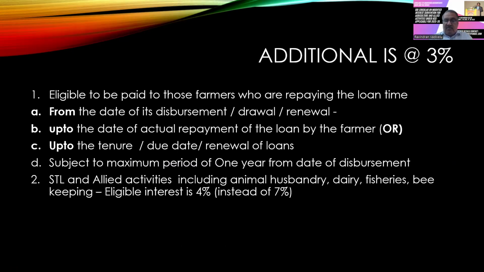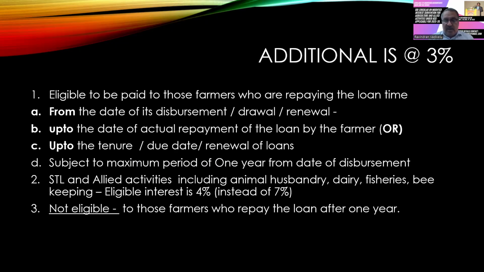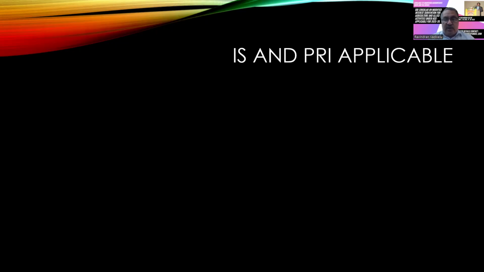For short-term loans and allied activities, including animal husbandry, if they have got the additional interest subvention, all those farmers who have repaid the loan on time will be eligible to be charged at the rate of 4% instead of 7%. This is the additional interest subvention given by the government. And if the loan is repaid after 1 year, this additional subvention is not eligible to be passed on to the farmers, that is, if the loan is repaid by the farmers after 1 year.